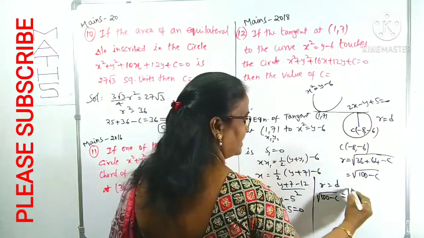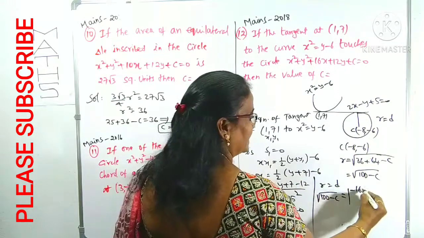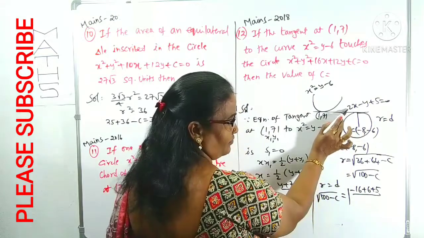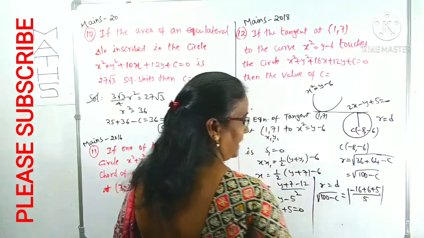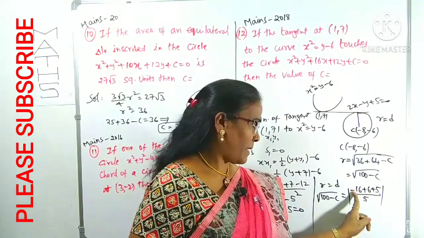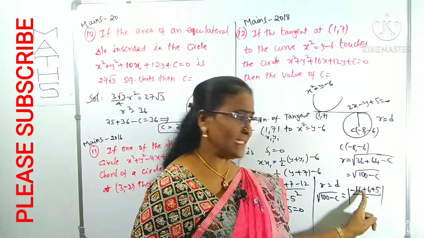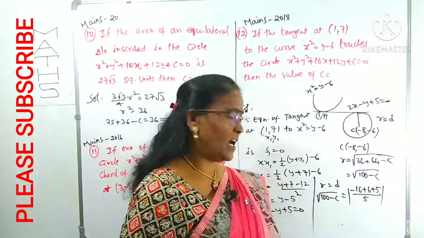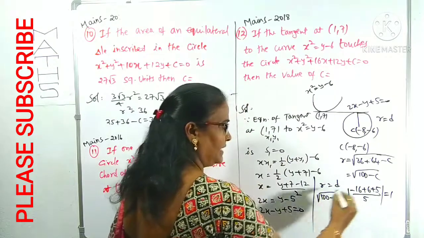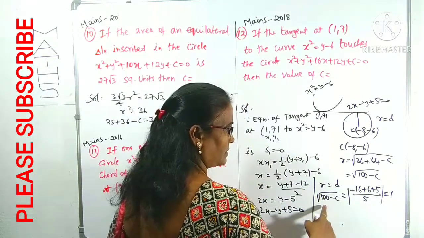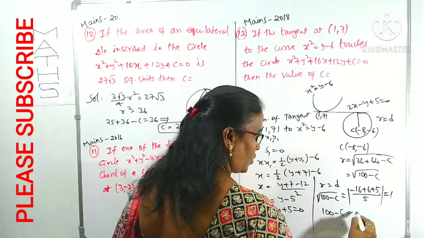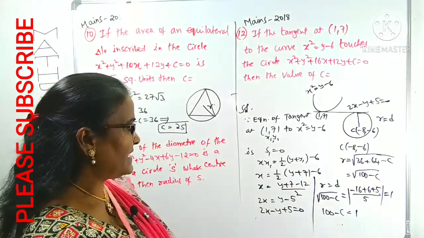That is 2 into minus 8 minus 16 plus 6 plus 5 by root over a square plus b square, 2 square 4, 4 plus 1 is 5. What is this difference? Minus 16 plus 6 is minus 10. Minus 10 plus 5 is minus 5. Under the modulus, minus becomes plus. 5 gets cancelled, it becomes 1. Squaring on both sides, what happened? 100 minus c equals 1. What is the c value?